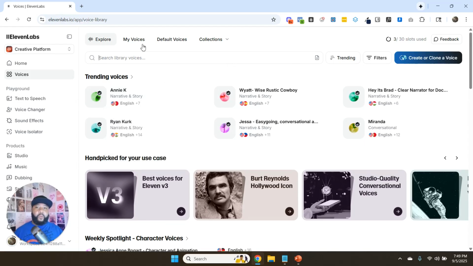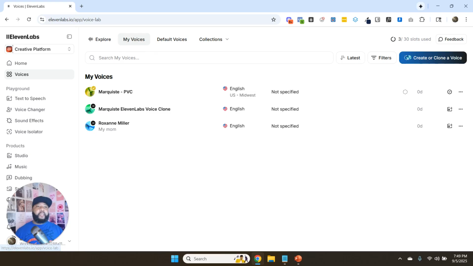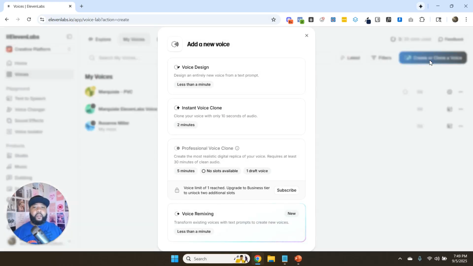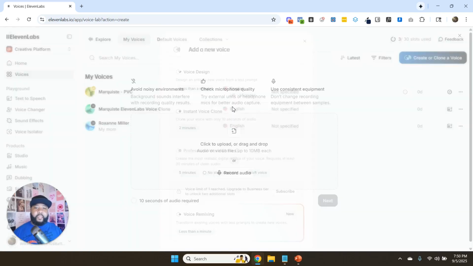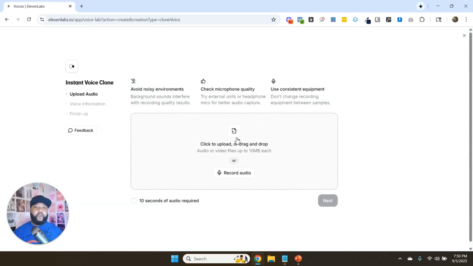But as I mentioned, we want to be doing our own voice. So this is where you would click on my voices here. And it gives you this button here where you can create or clone a voice. So if I was to click on create or clone a voice here, it gives me these options of what I can do. Like, as I mentioned, if you were on the $5 plan where you can do the instant voice cloning, you would be selecting this option here, which says instant voice clone.